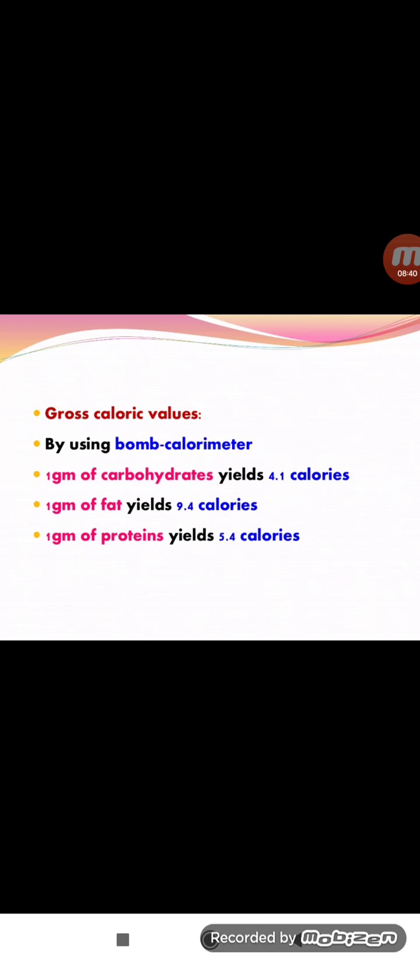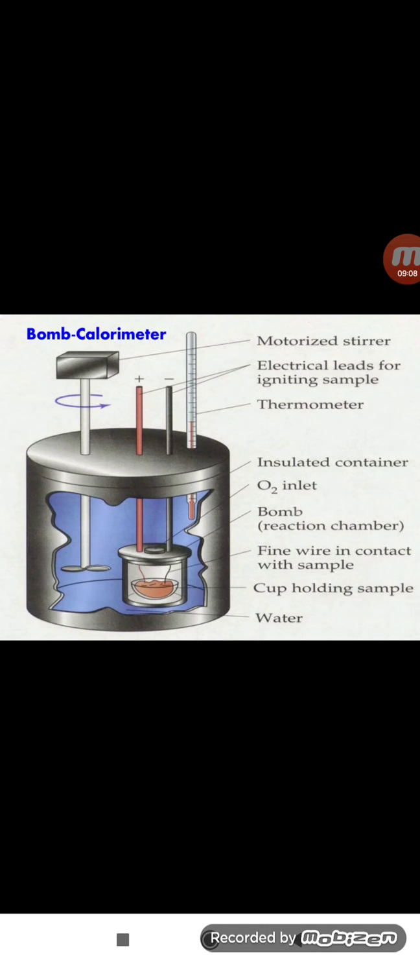So 1 gram of carbohydrate yields the exact values. We have already discussed carbohydrate in our subject. 1 gram of carbohydrate is equal to 4.0 calories, but exactly the energy released is 4.1 calories. 1 gram of fat is 9.4 calories, and 1 gram of protein yields 5.4 calories. These are all determined using the bomb calorimeter.